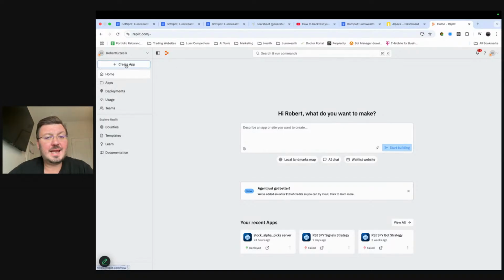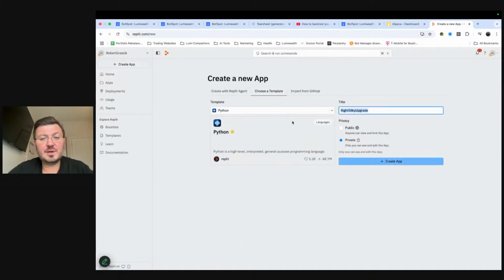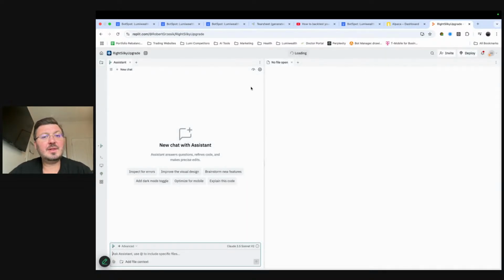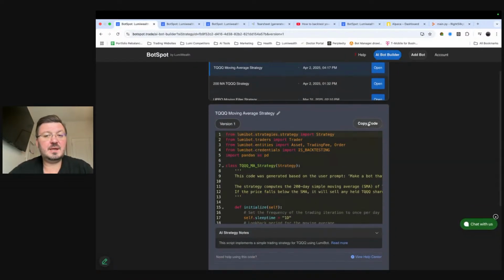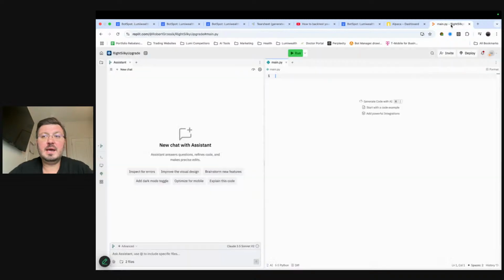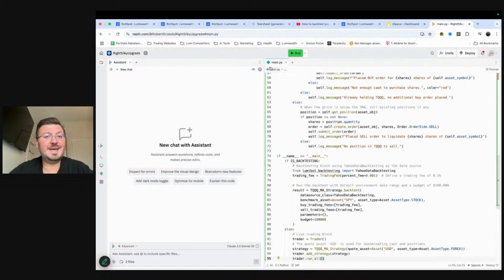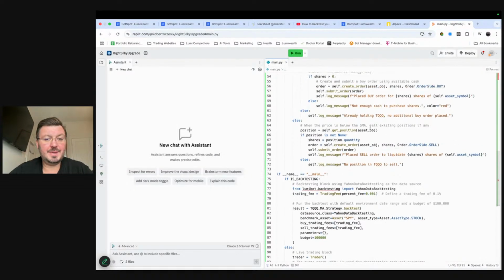I'm going to hit create app. I'm going to pick Python because this is a Python app. I'm going to hit create app. Okay, cool. Now that I've done that, all I need to do now is copy my code over. There's a nice big copy code button, and paste it into this main.py thing here. Okay, so I'm going to paste that in there.